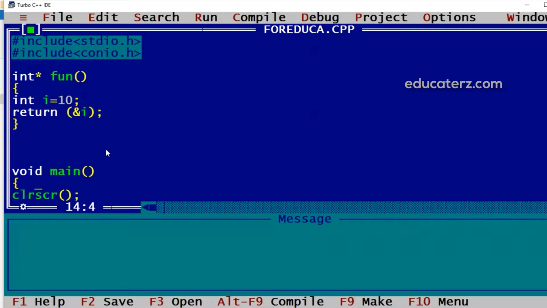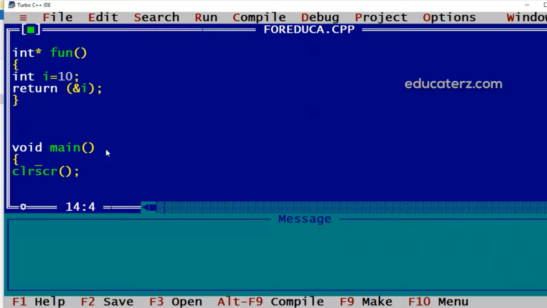So as this function is returning integer pointer, we can declare a pointer variable of integer type which can hold returned value, that is ptr equal to function is called over here, and then can display this value equal to %d using star of ptr.